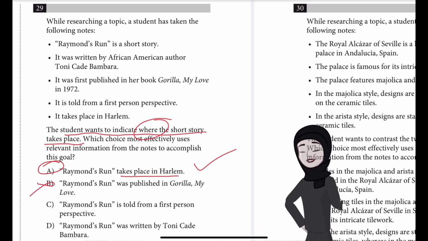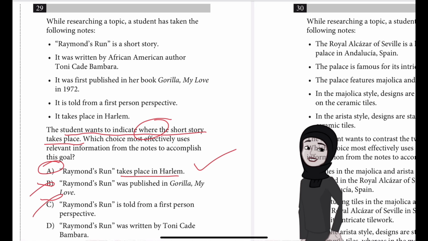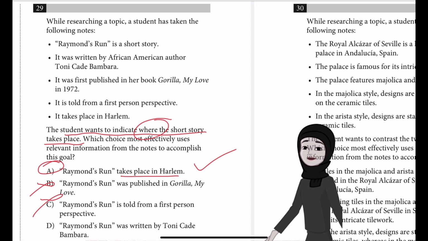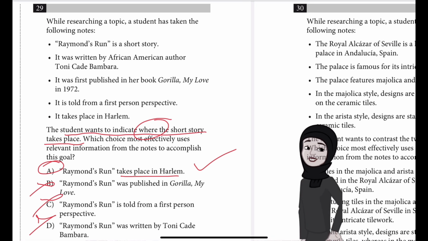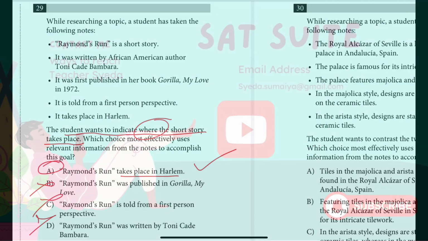B is incorrect. The sentence identifies the book in which the story Raymond's Run was published. It doesn't indicate where the story takes place. Choice C is incorrect. The sentence indicates the point of view used in Raymond's Run. It doesn't indicate where the story takes place. Choice D is incorrect. The sentence identifies the author of Raymond's Run. It doesn't indicate where the